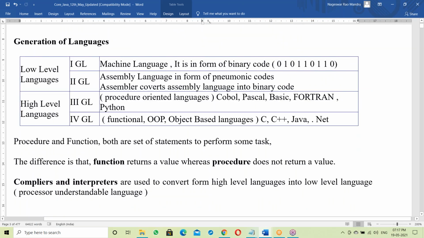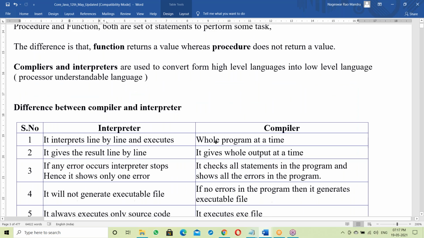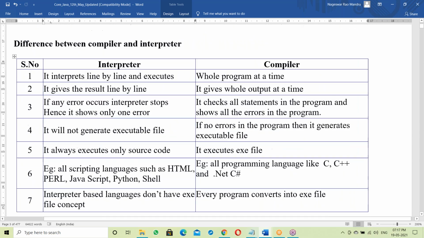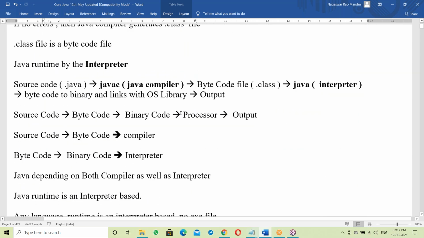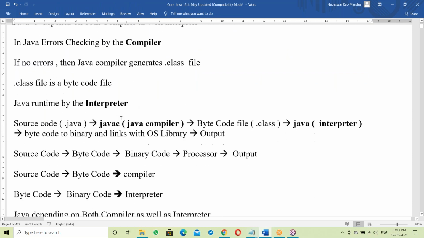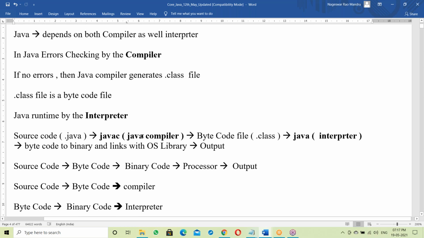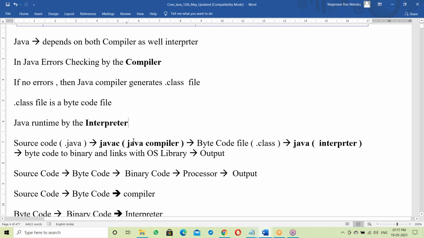Okay. Yes, all this completed: generation of languages. Next, about interpreter and compiler. After that, we go to what is Java. Java depends on what? Is it compiler based or interpreter based? How is it working? How does the JVM work internally? That explanation, the JVM and interpreter and compiler explanation.